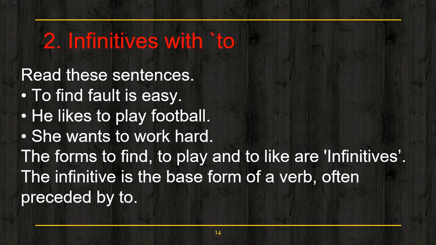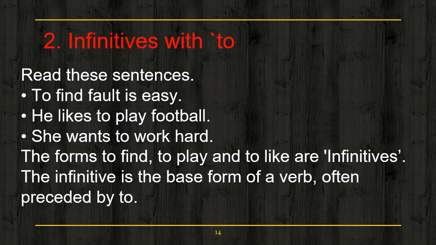So we have read about bare infinitives, the infinitives which are used without to. Now we shall read about infinitives with to. See, read these sentences. To find fault is easy. He likes to play football. She wants to work hard.